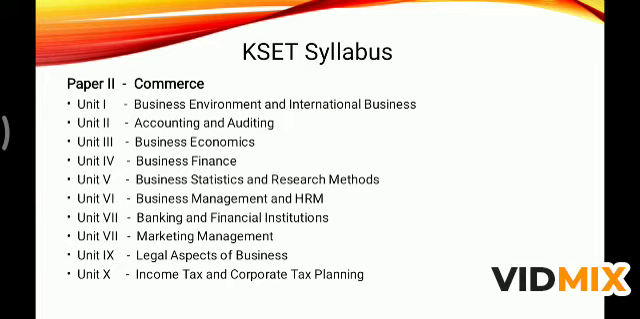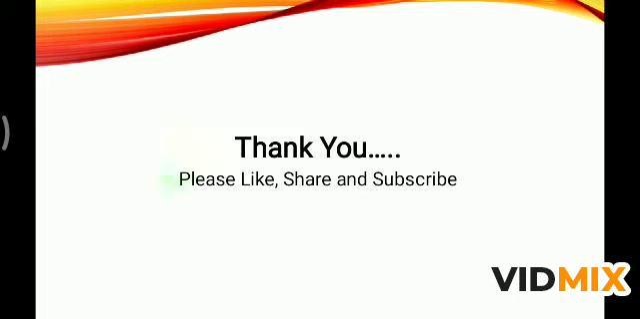Coming to the second paper, that is commerce. First unit, business environment and international business, accounting and auditing, business economics, business finance, business statistics and research methods, business management and HRM, banking and financial institutions, marketing management, legal aspects of business, income tax and corporate tax planning. So these all are the different chapters under the commerce section, and I will be taking only commerce and general paper details. Okay, so I'll be explaining all these chapters in my next videos, so kindly watch.